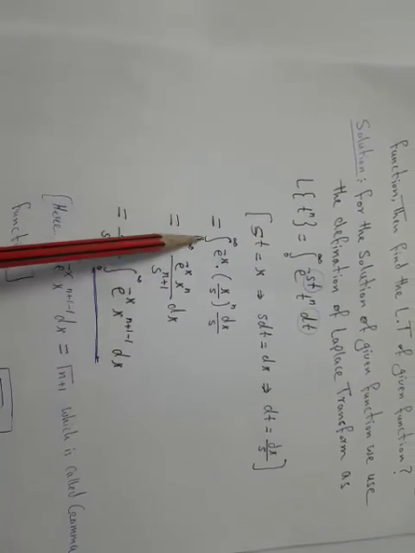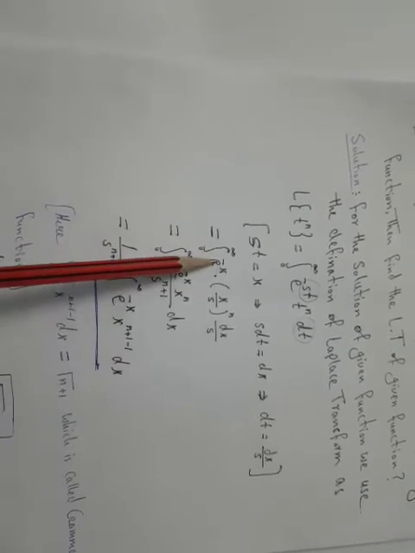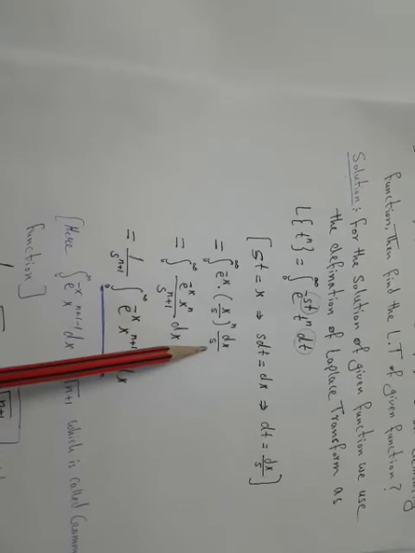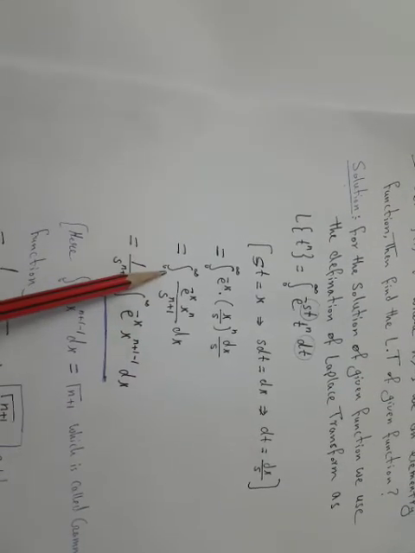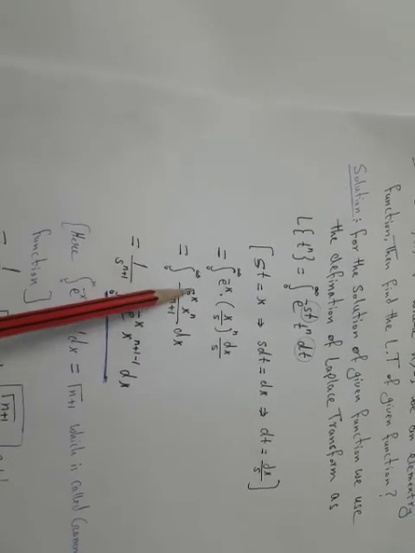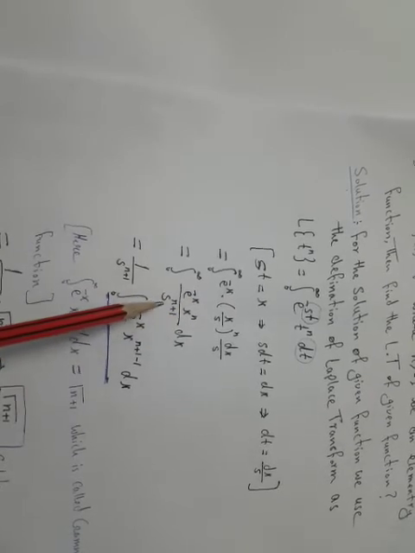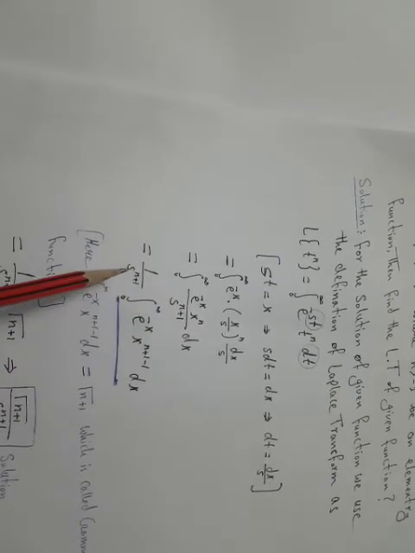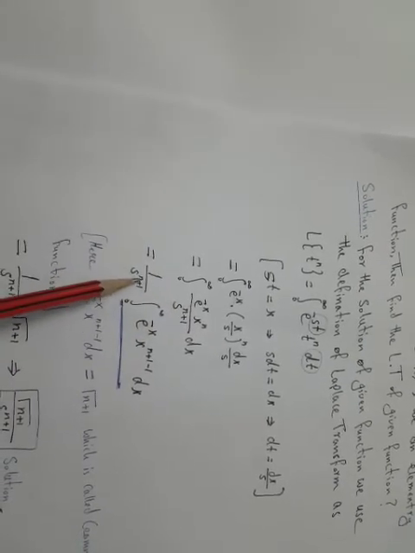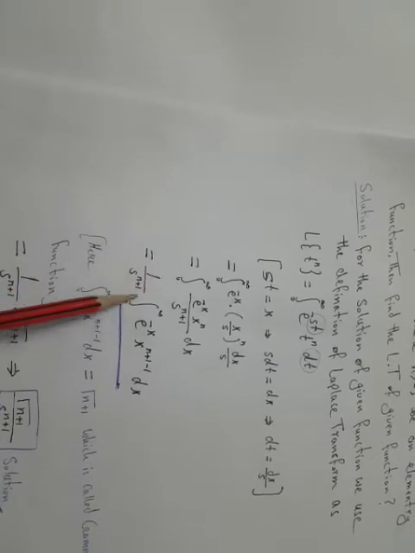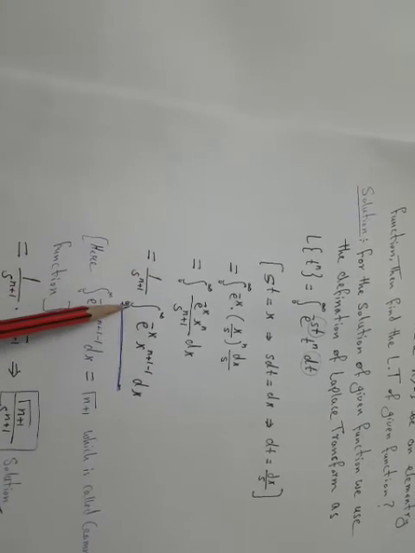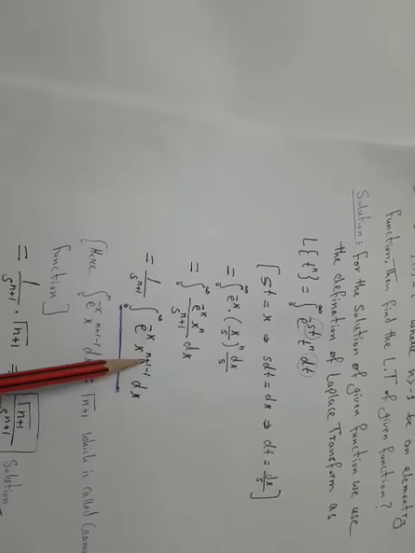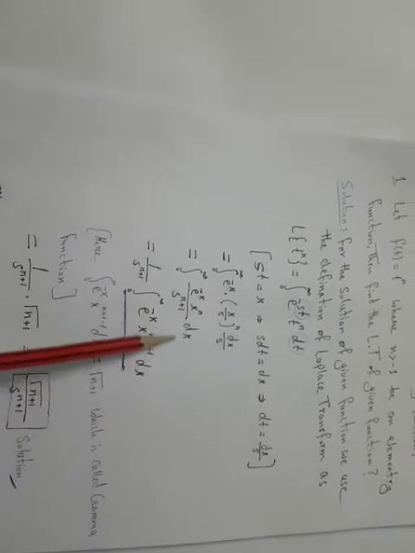Then we will have the integral from 0 to infinity of e to the power minus x, x upon s to the power n, dx upon s. So this is equal to the integral from 0 to infinity of e to the power minus x, x to the power n, upon s to the power n plus 1, dx. This is equal to 1 upon s to the power n plus 1. This value is a constant. So the integral from 0 to infinity of e to the power minus x, x to the power n plus 1 minus 1, dx. We find this value.